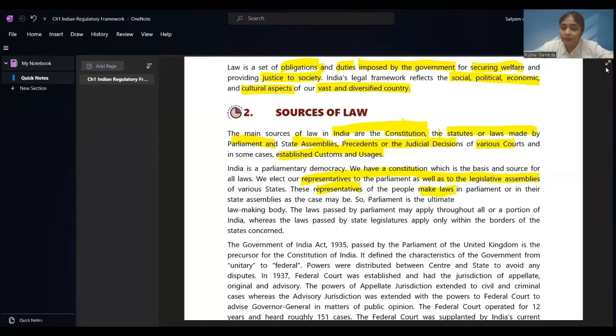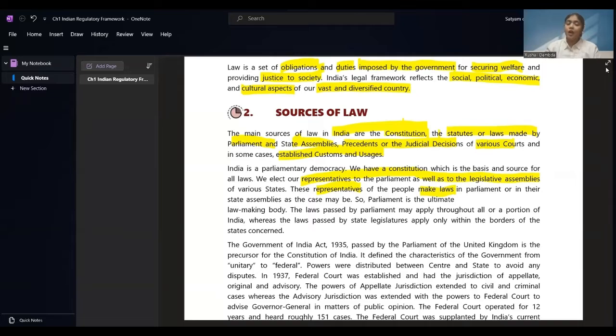Law passed by parliament may apply throughout all or a portion of India. If the parliament wants to make the law for the entire India, they can make the law for the entire India. If they want, they can just make it for some portions. Suppose we consider only the north portion, only Jammu and Kashmir. So this is also applicable, that it can make the law for the entire nation or a part of the nation.